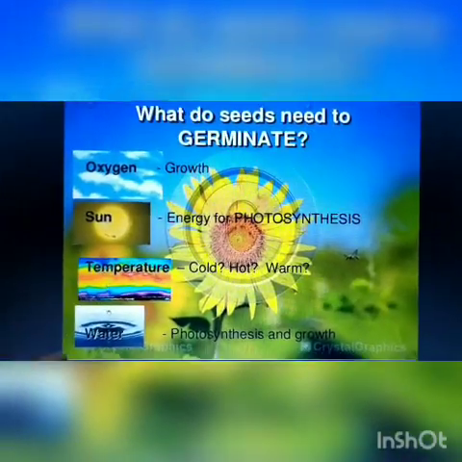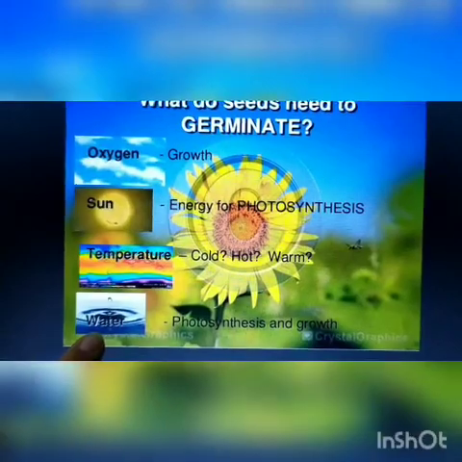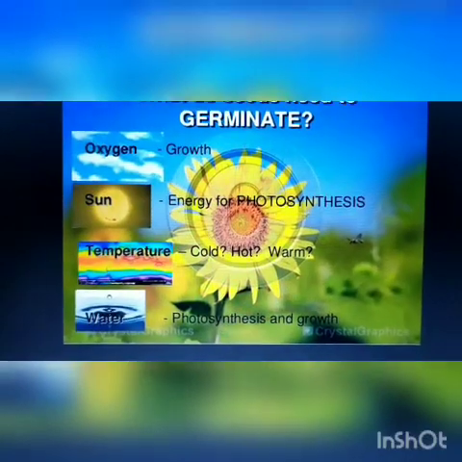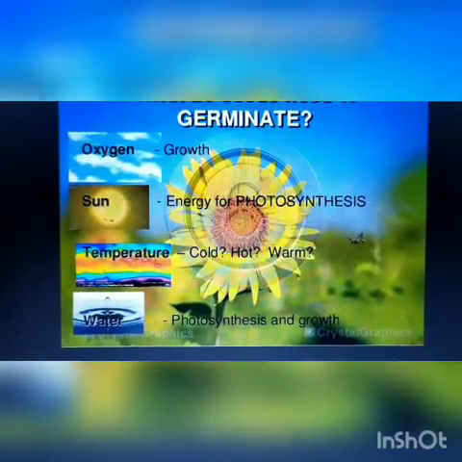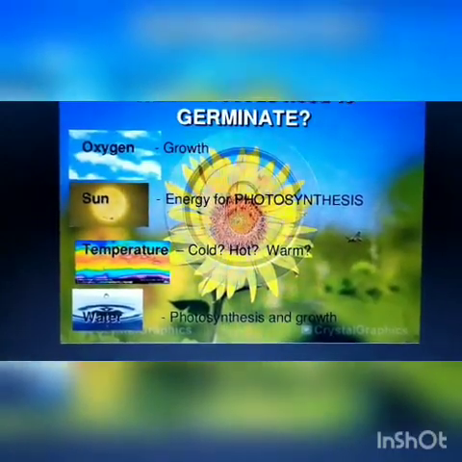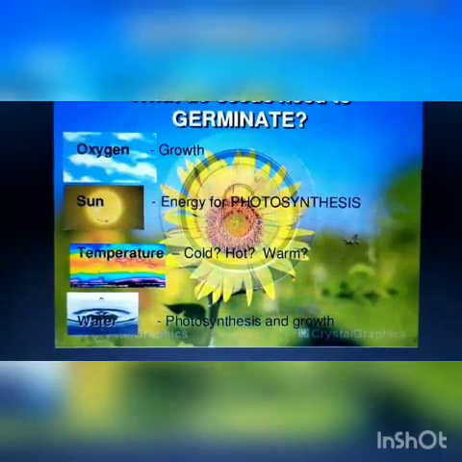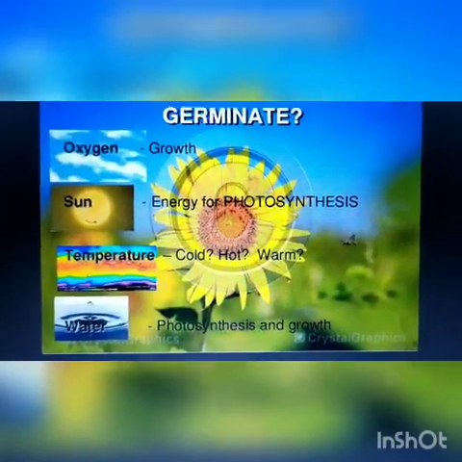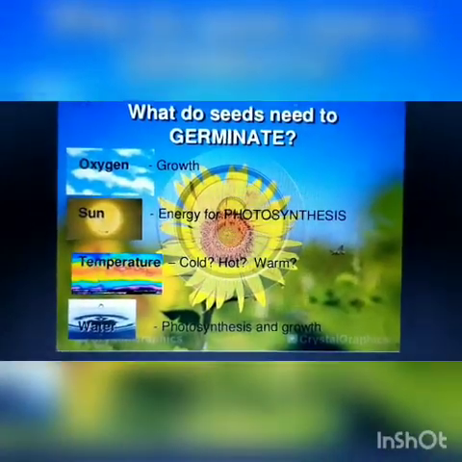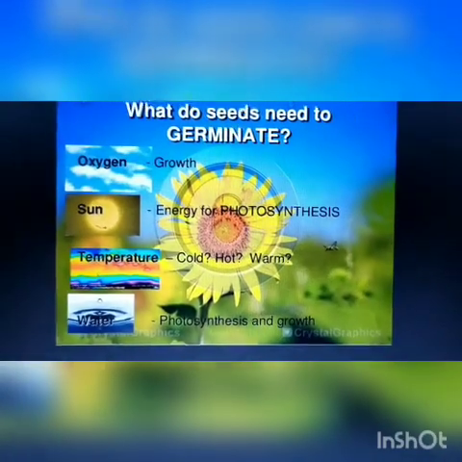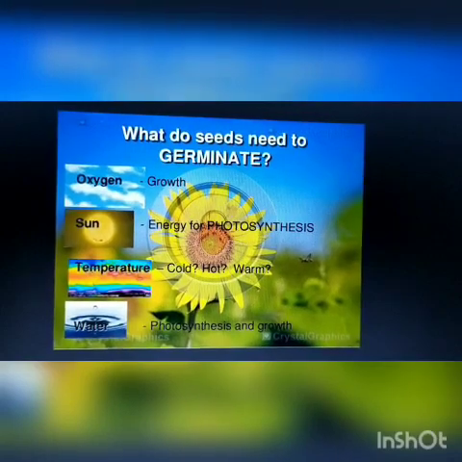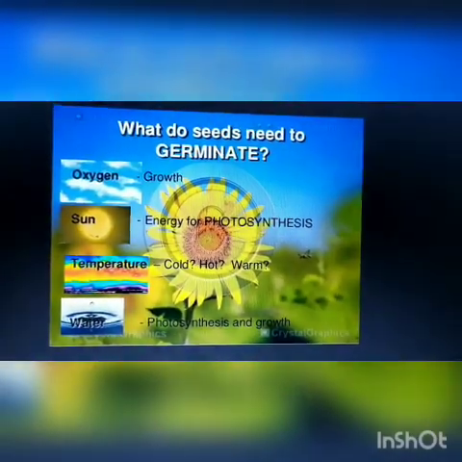So the temperature should be proper for seed germination. And now the last one is water. Water is required for photosynthesis and growth. That means the food in cotyledons is stored in dry conditions. So water is required to dissolve this dry food for embryo. That means the dry food which is stored inside the seed leaves gets dissolved by water so that it can be used by the embryo which is present inside the seed.